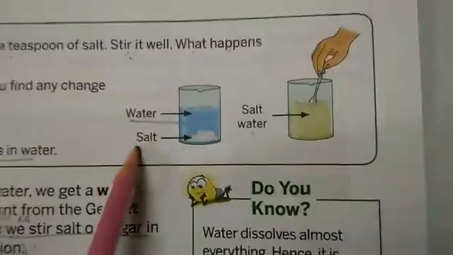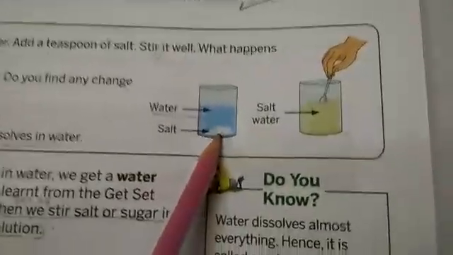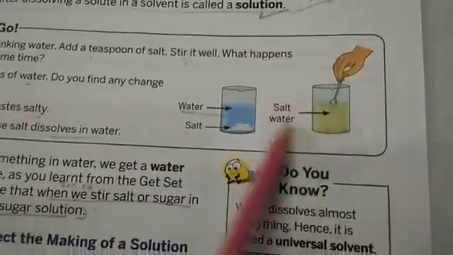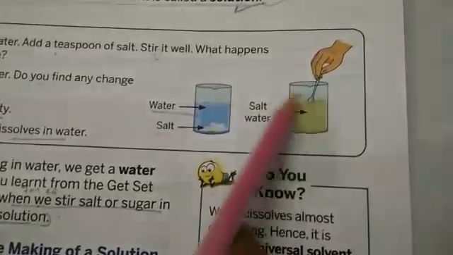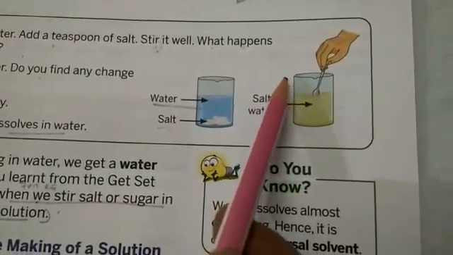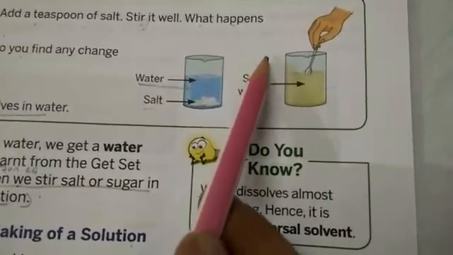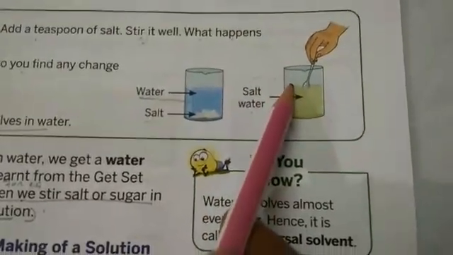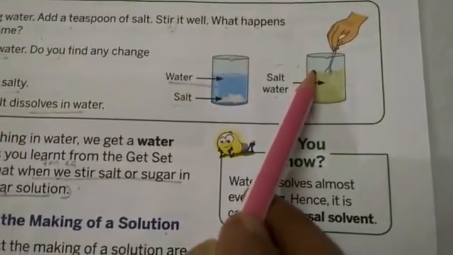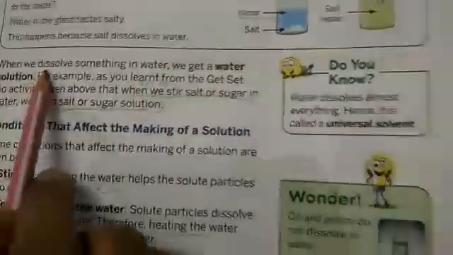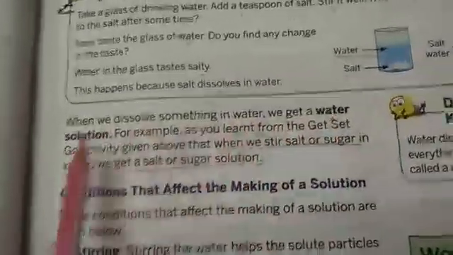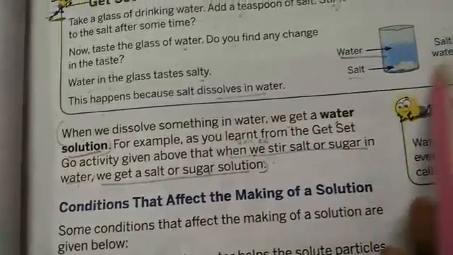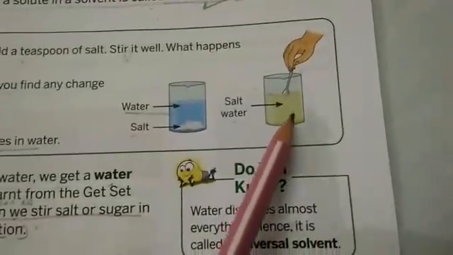Now see, here is the glass. This is the water and here is the salt. Now when you stir it, it becomes the same. We have mixed it completely. So this happens because salt dissolves in water. When we dissolve something in water, we get a water solution. So we have dissolved something in the water, and this is the water solution.